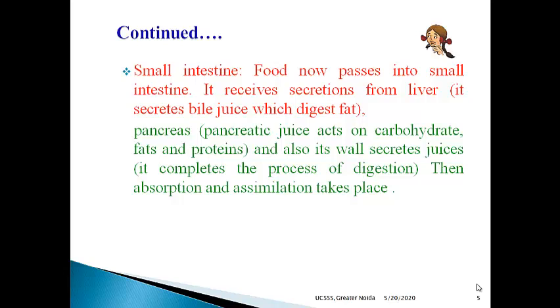By the process of assimilation, this absorbed food goes to each and every cell of the body, where it is utilized for different purposes. For example, glucose breaks down with the help of oxygen into carbon dioxide and water, and energy is released. And after this, from the small intestine, the undigested and unabsorbed food, where does